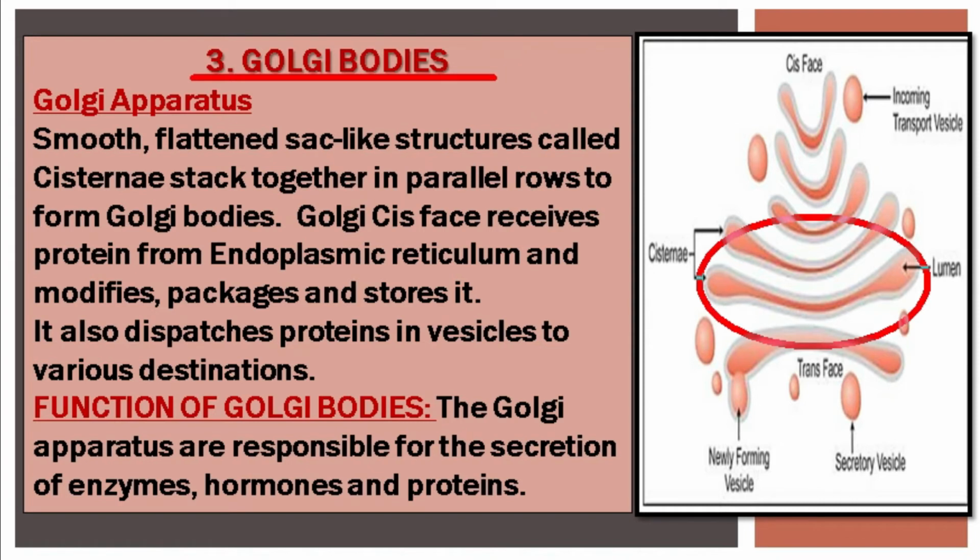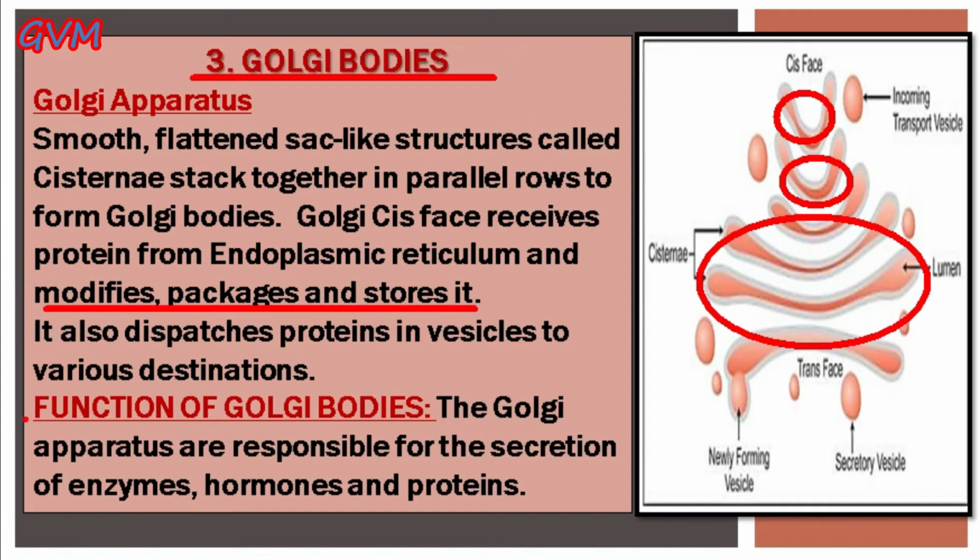Students, the flat, smooth, sac-like structures that you generally observe here in this figure are called cisternae. And students, all these cisternae combine together in parallel rows to form Golgi bodies. The function of these Golgi bodies is to receive the protein from the endoplasmic reticulum and then modify it, pack it and store it.